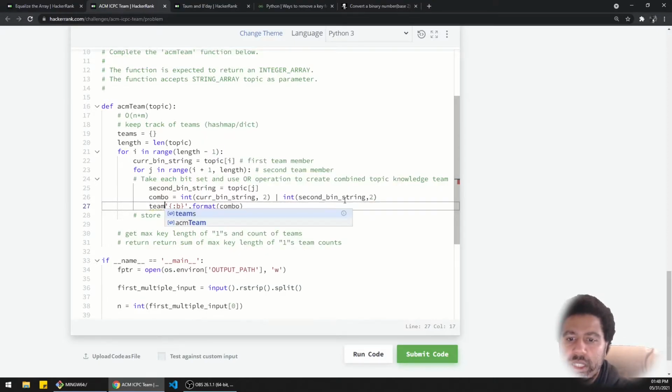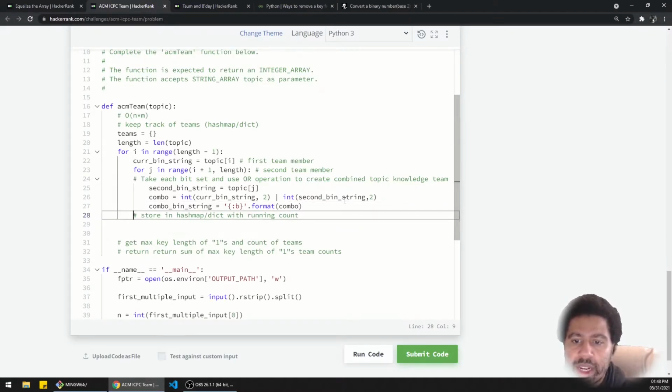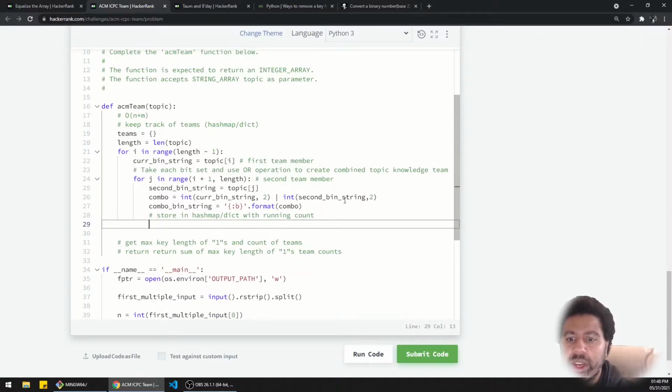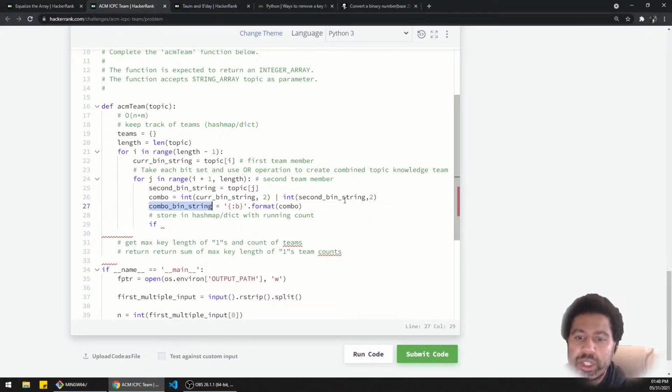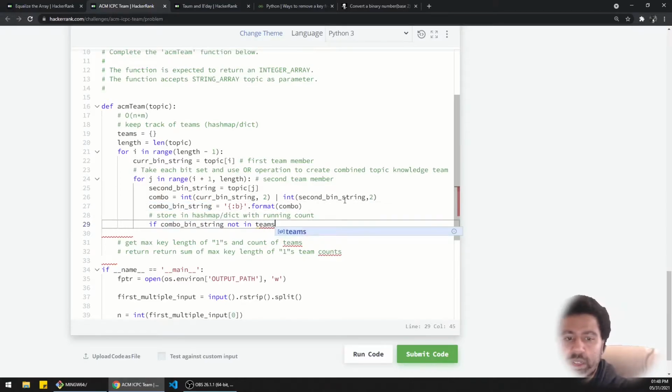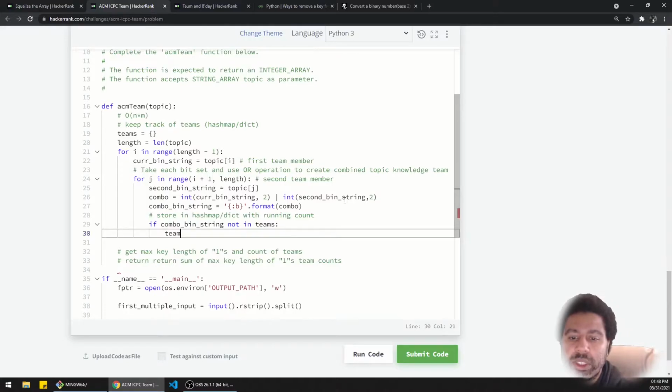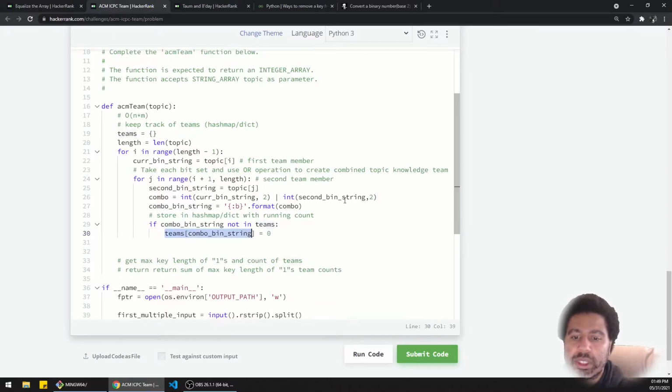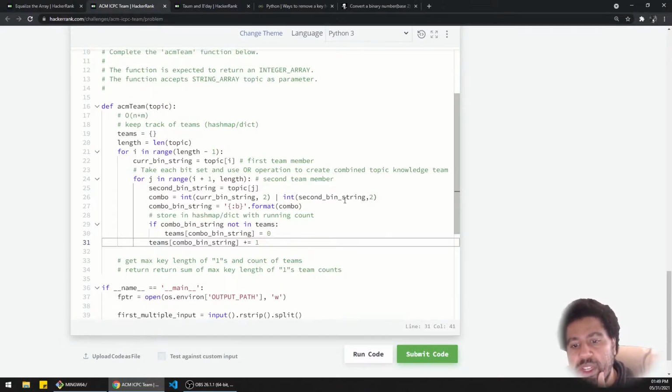So this is the team, I guess, combo binary string, because that's what it is. So this is going to be the binary string of that, and then we can store that in a hash map. Let me move this over. It's fine. And take a running count. Okay, cool. So now we just do our normal thing of like, okay, if this combo string not in our teams dictionary, we'll start with 0. Otherwise, we take that and we just add 1 to it. And so we're just going to keep a running sum of the total teams that have that particular combo.